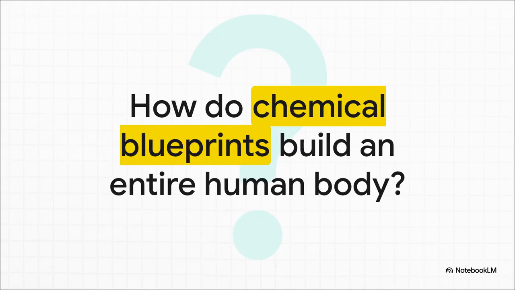Which leaves us with this final, staggering question to ponder. How does a single microscopic entity, packed with mere chemical blueprints, know exactly how to build, maintain, and perfectly duplicate an entire human body? We've explored the layout of this microscopic metropolis today, but how this city divides and replicates itself without making catastrophic errors, that is a true biological miracle. And that's exactly what we're going to unpack next time.